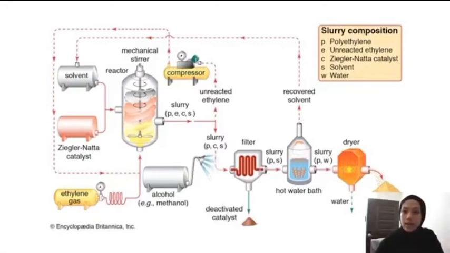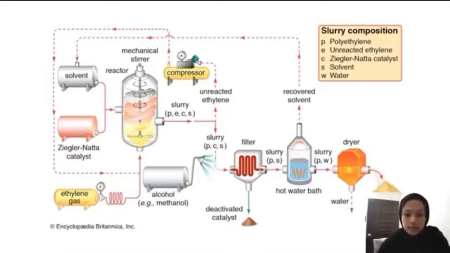Up here we have the slurry composition, which means a semi-liquid mixture. We have P as polyethylene, E as unreacted ethylene, C as Ziegler-Natta catalyst, S as solvent, and W for water.